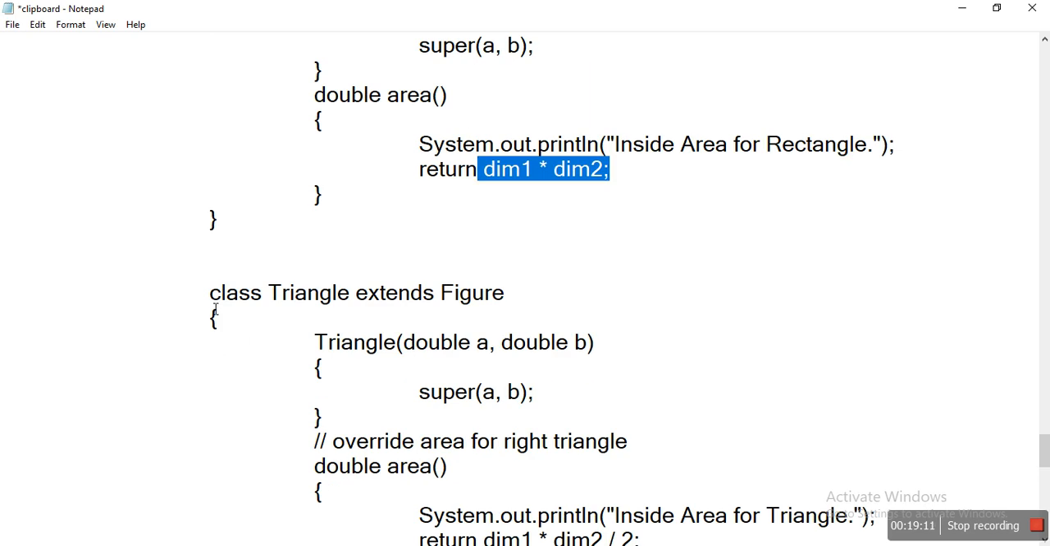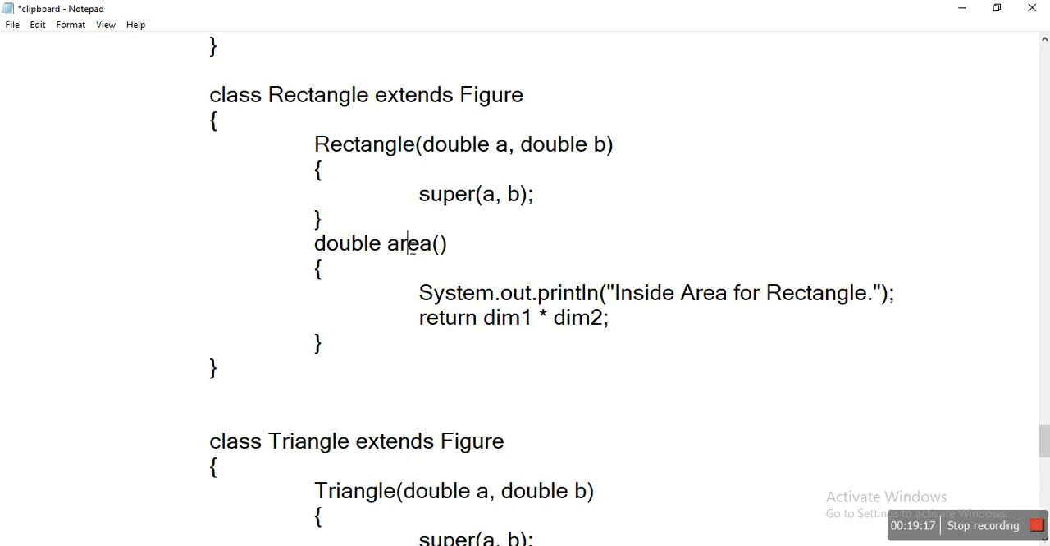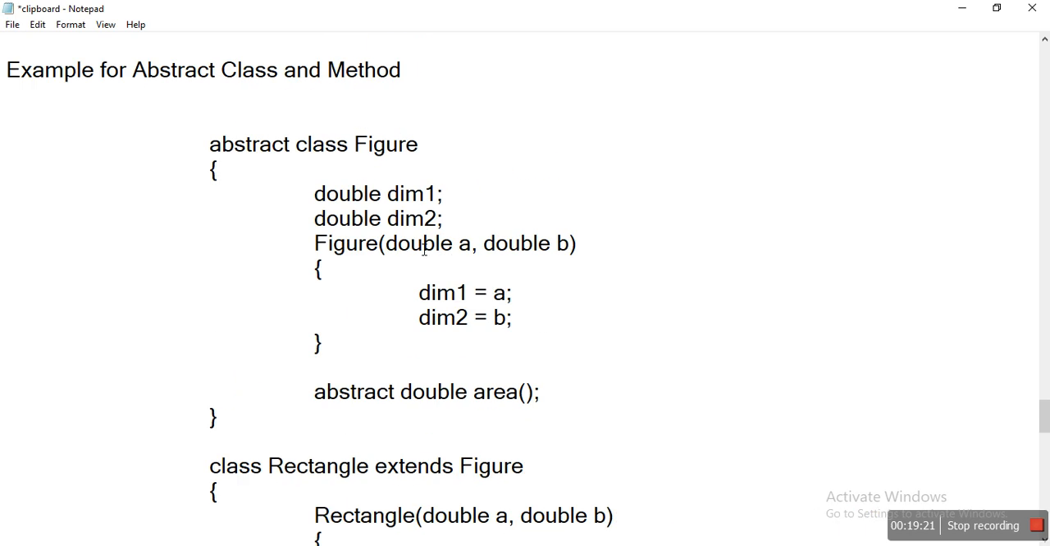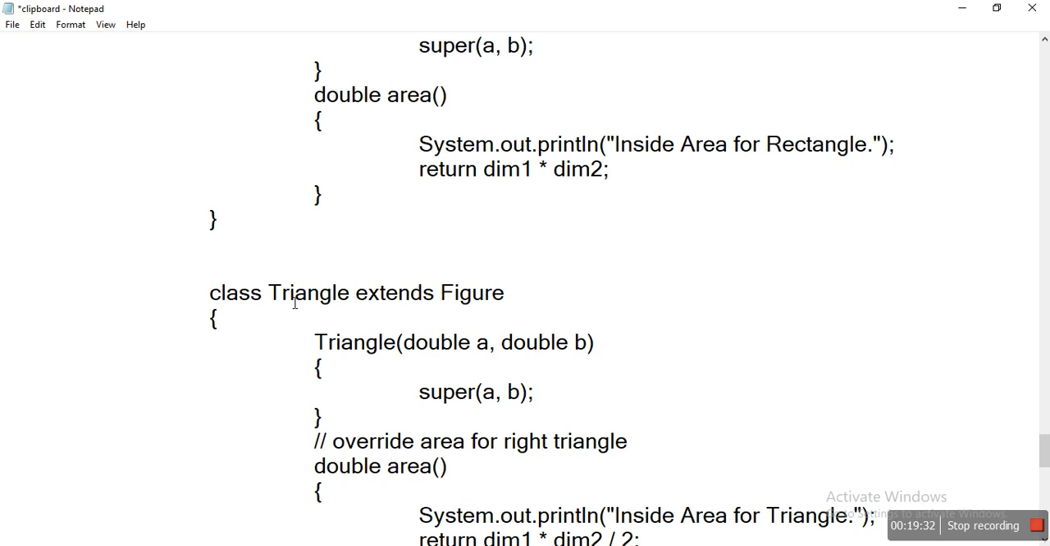Now one more class, the class triangle. The most important thing is that we have overridden the area method. The area method in the parent class is abstract; it has only the declaration part, but the actual definition is given in the child class only. Okay, so next we'll move on to the triangle class.